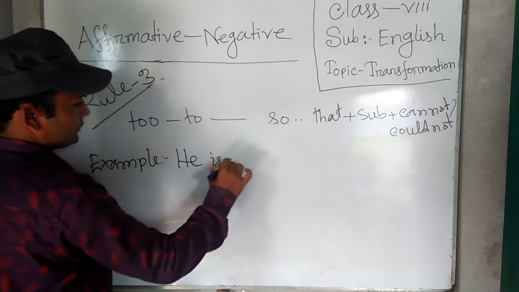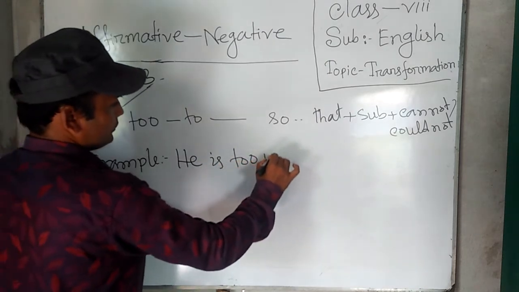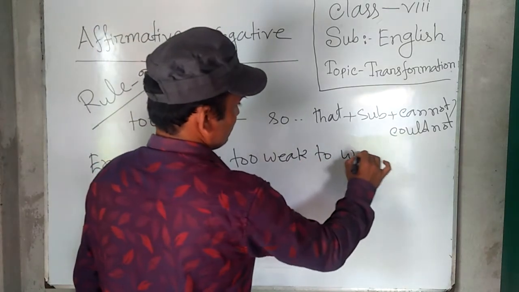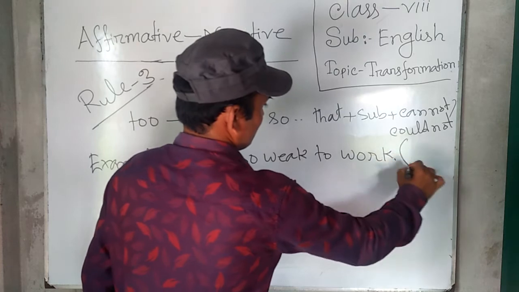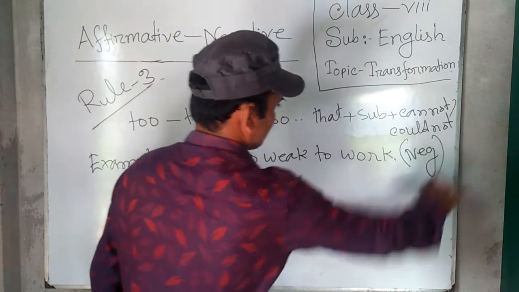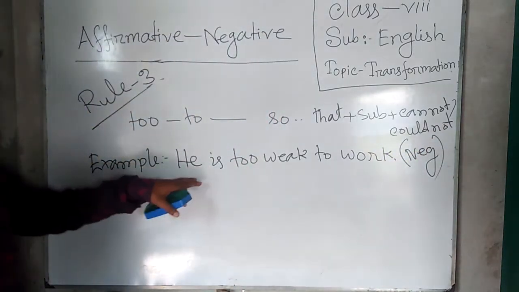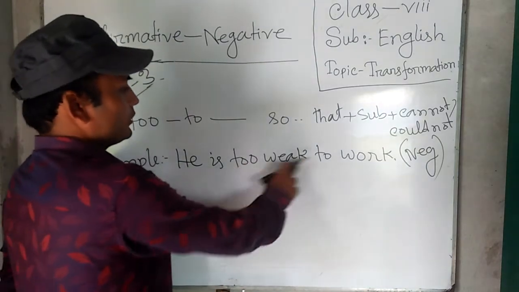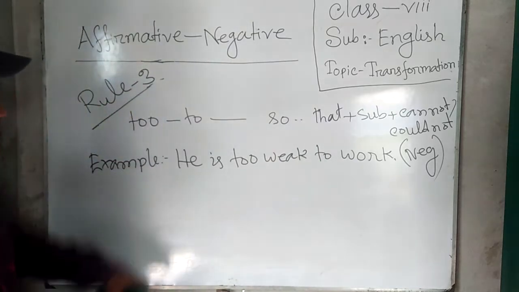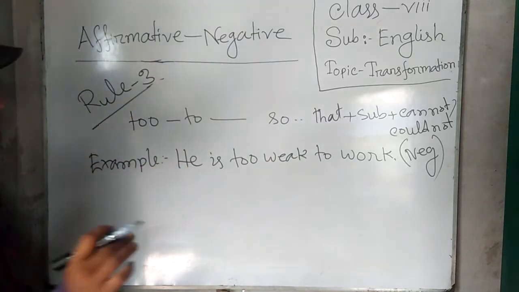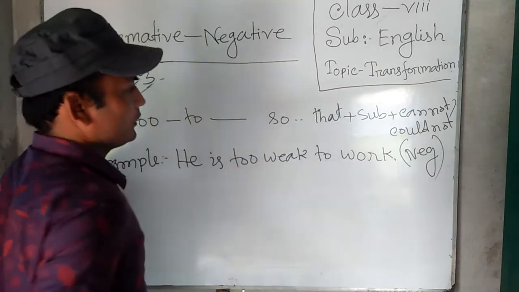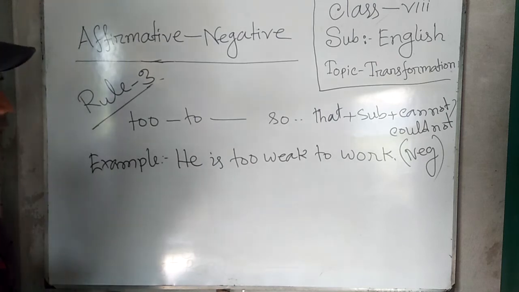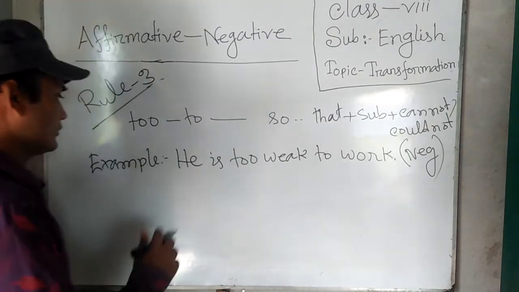He is too weak to work. Dear students, it is the affirmative sentence. In this affirmative sentence, too and to are used. We can change this sentence into negative sentence by using so, that, and we have to add subject and cannot or could not before the main verb. Okay.